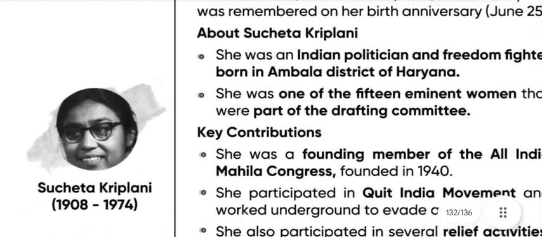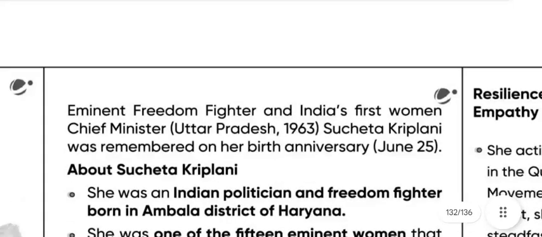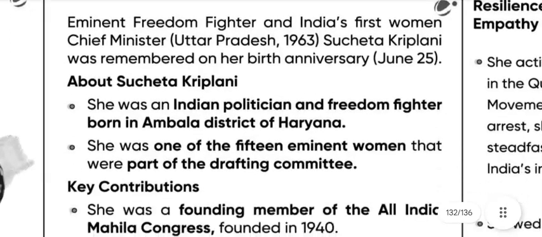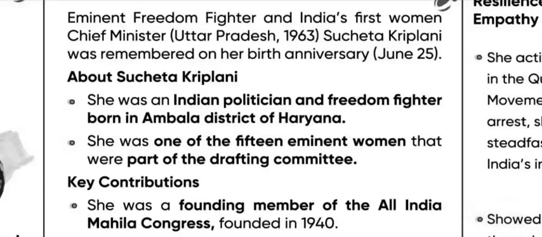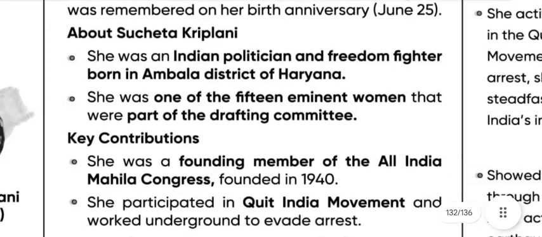Next, we have eminent freedom fighters. Sucheta Kripalani, an eminent freedom fighter and the first woman chief minister of Uttar Pradesh, in 1963, was remembered on her birth anniversary, June 25. She was an Indian politician and freedom fighter born in Ambala district of Haryana. She was one of the 15 eminent women that were part of the drafting committee.